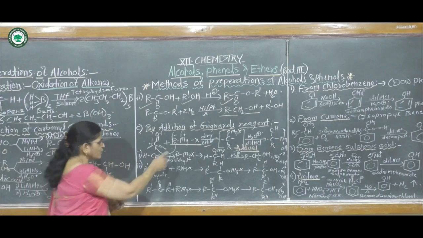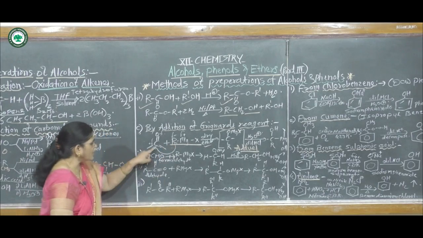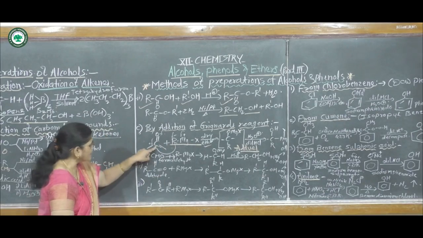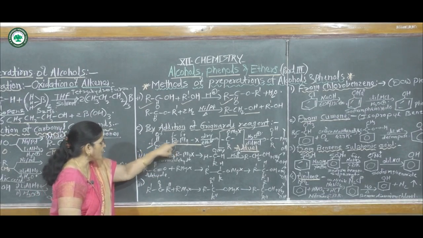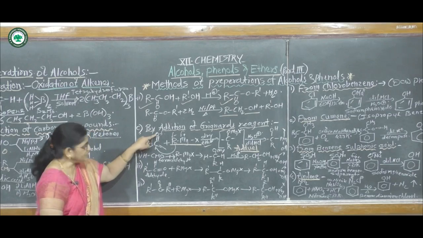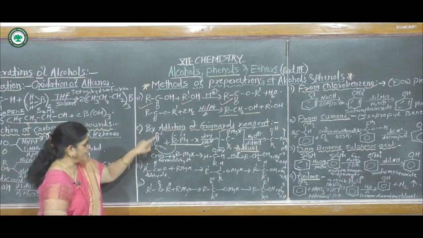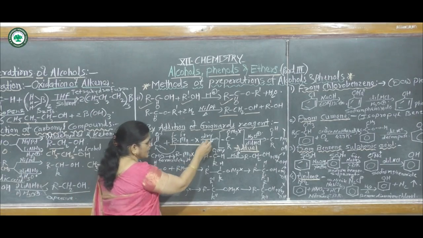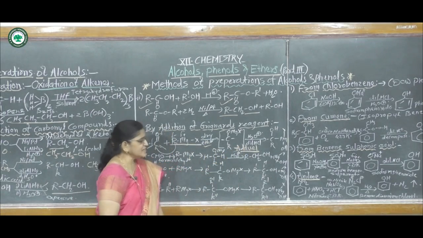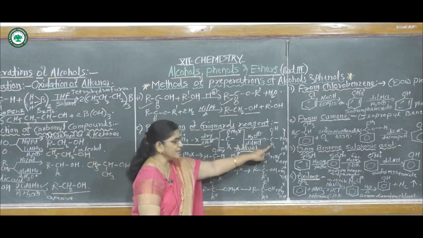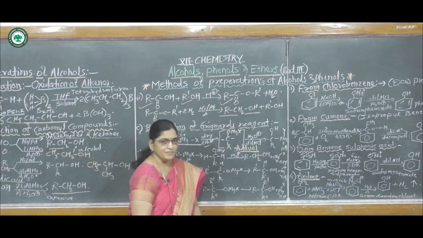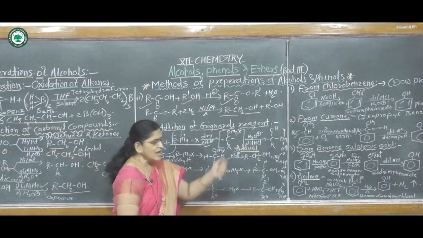Hence the alkyl group R gets bonded to the carbonyl carbon atom, and MgX gets bonded to the carbonyl oxygen atom. In dry ether it gives the adduct. Then in the second step, by acid hydrolysis it gives an alcohol. It may be primary, secondary or tertiary.